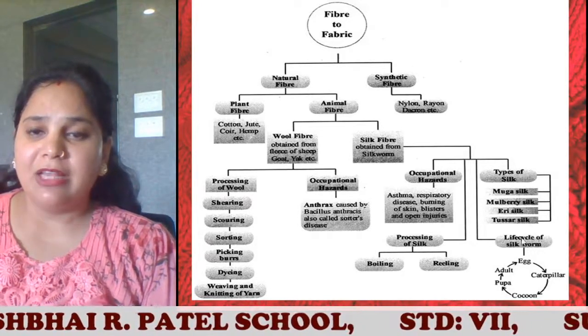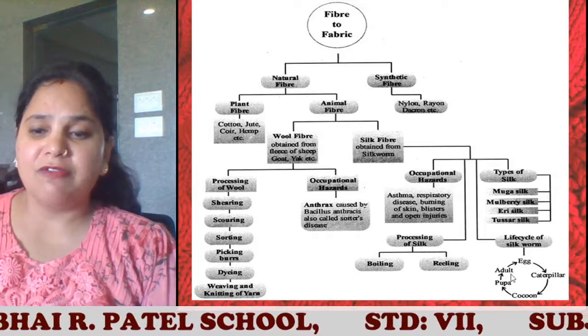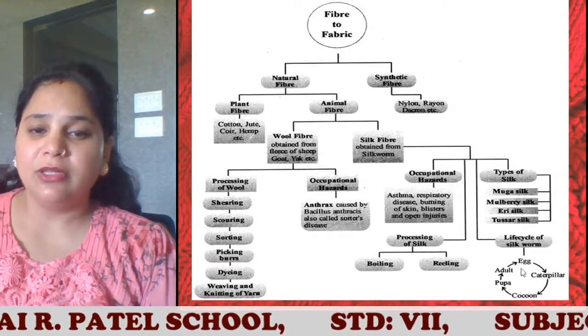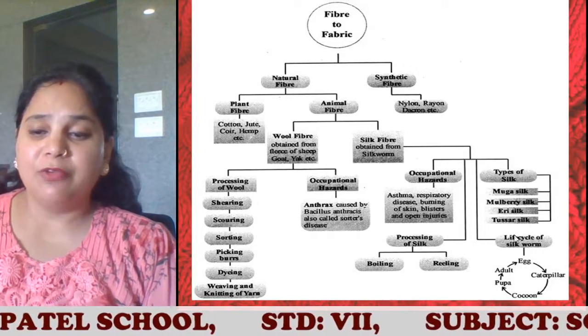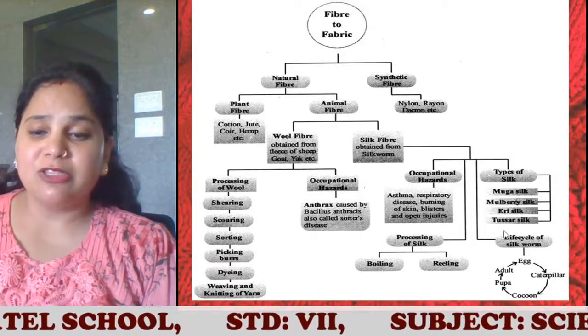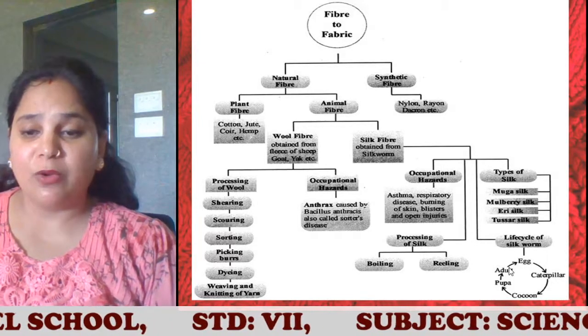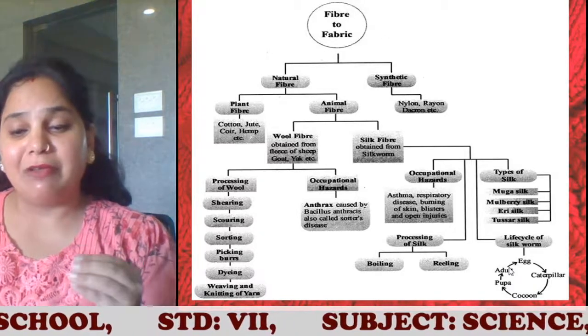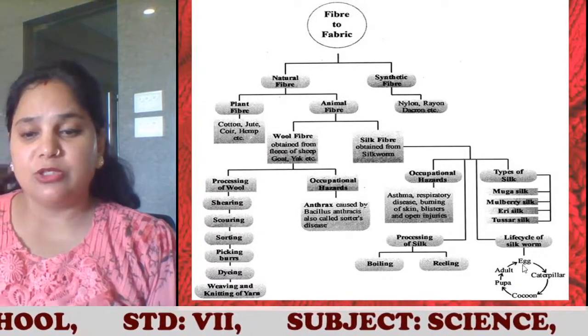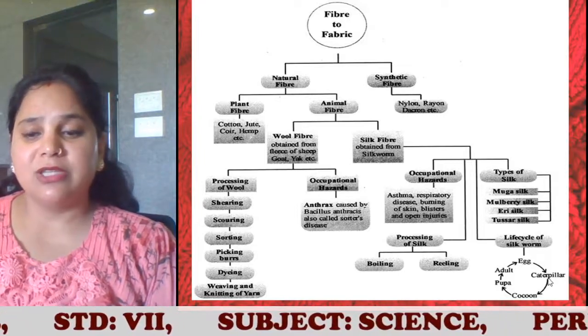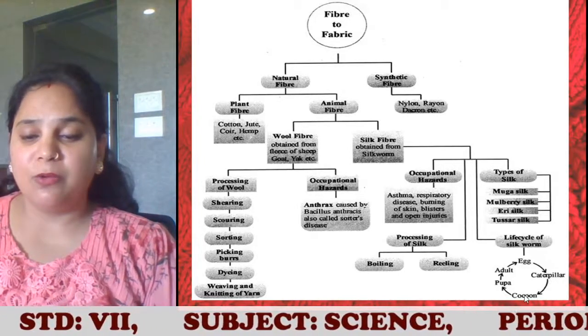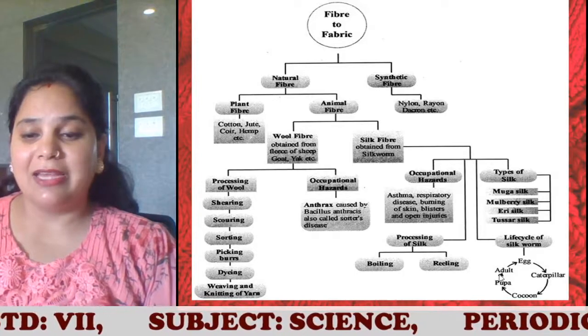Here we have the life cycle of the silkworm. The silkworms are used for rearing of silk. So then we have to rear them. Rearing is a process where we grow them and provide them with food. The silkworm has a life cycle: from eggs it goes to the caterpillar, then cocoon, then pupa, and then adult.